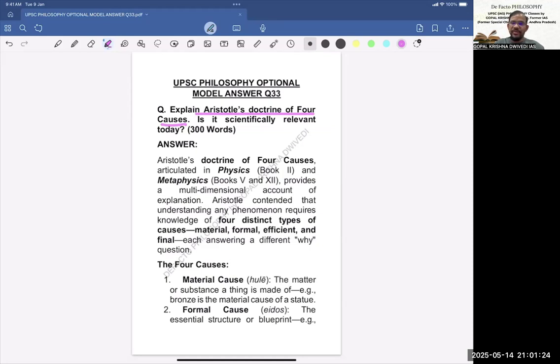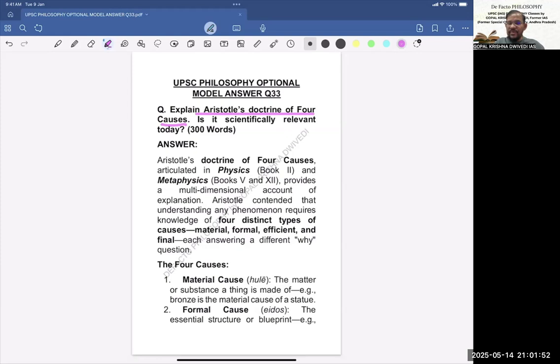This will be the answer structure. In the critical evaluation and conclusion, roughly, because the question has two parts. First is the doctrine of four causes, which we need to explain, and then whether it is scientifically relevant or not, that we have to explain. So basically, if you have to write in 300 words, roughly about 150 words each, both parts can be covered. So now let us see what can be the model answer for this.